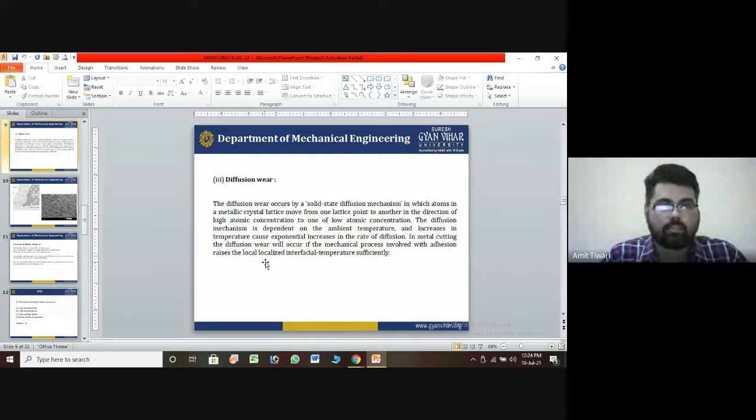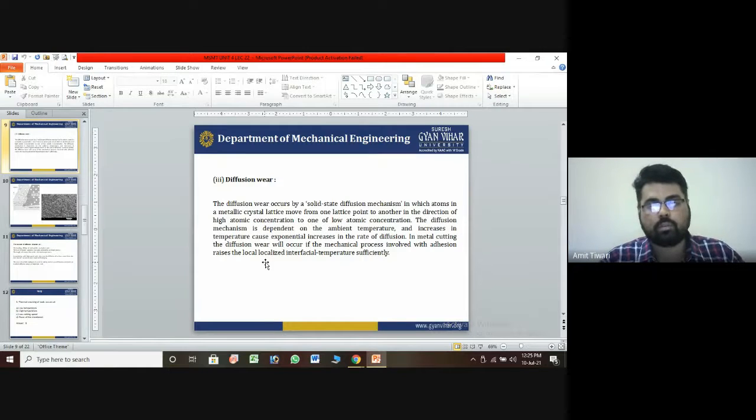The third one is diffusion wear. So what is diffusion wear? Diffusion wear occurs by a solid state diffusion mechanism. In this, the atoms in a metallic crystal lattice move from one lattice point to another, in the direction from high atomic concentration to low atomic concentration. And the diffusion mechanism depends upon the ambient temperature, and an increase in the temperature can exponentially increase